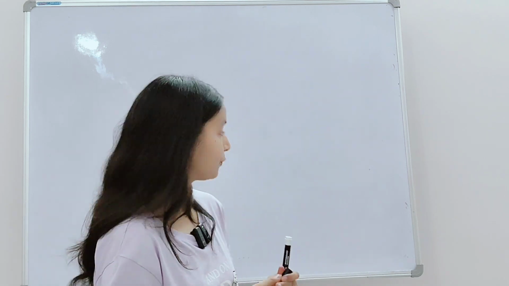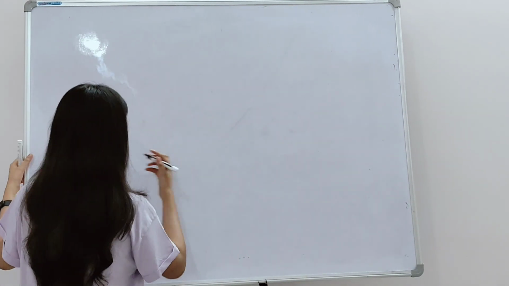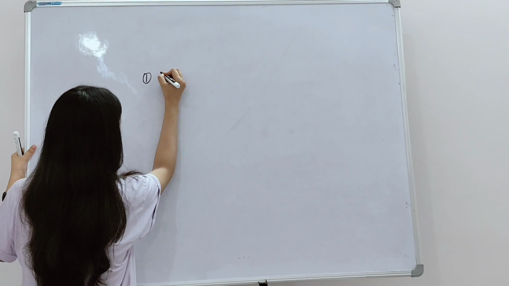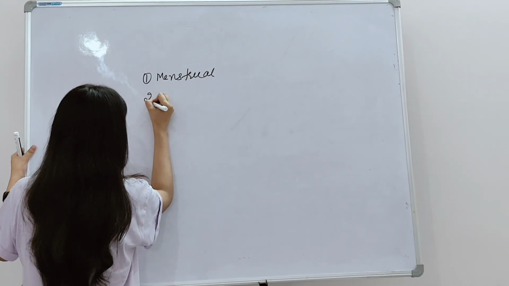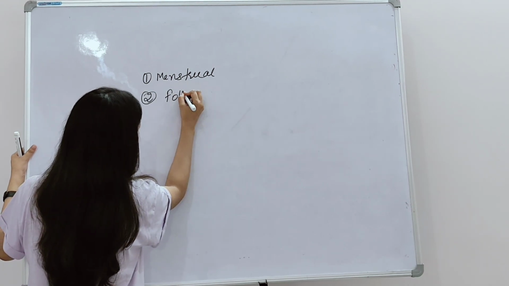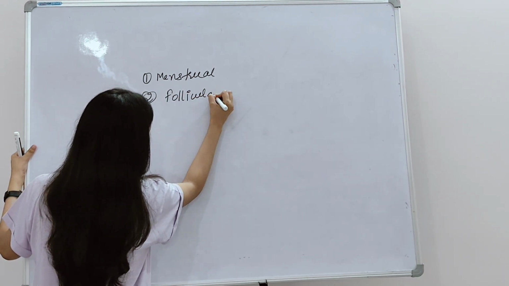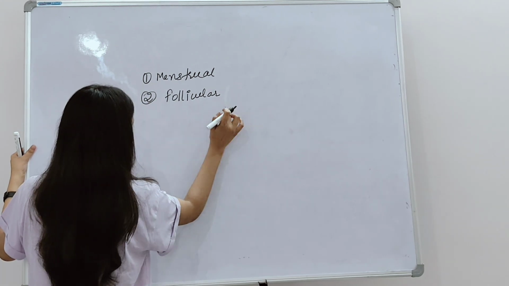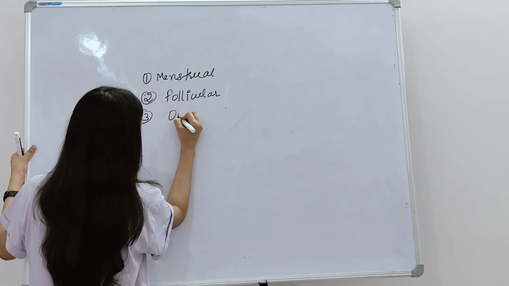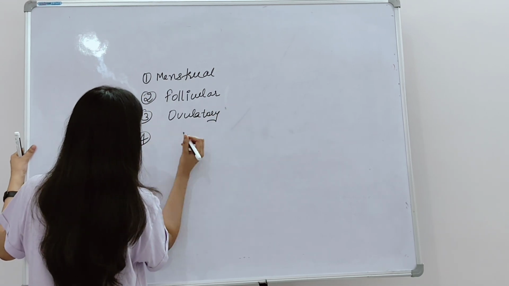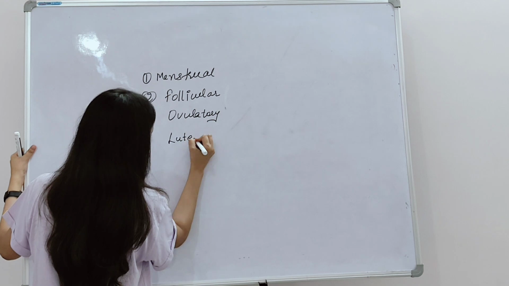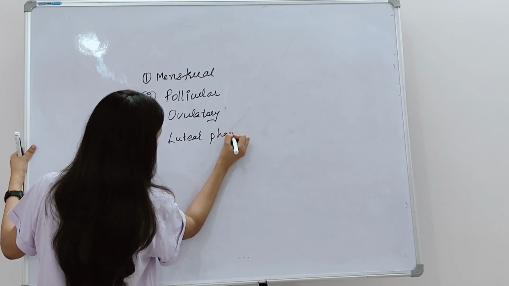We have seen the four important phases which occur in the menstrual cycle. Which are they? Let's take a sort of revision, then we will start solving the questions. We have seen the menstrual phase, then follicular phase or proliferative phase, and third one, ovulatory phase, and fourth one, luteal phase. So these four are very important.